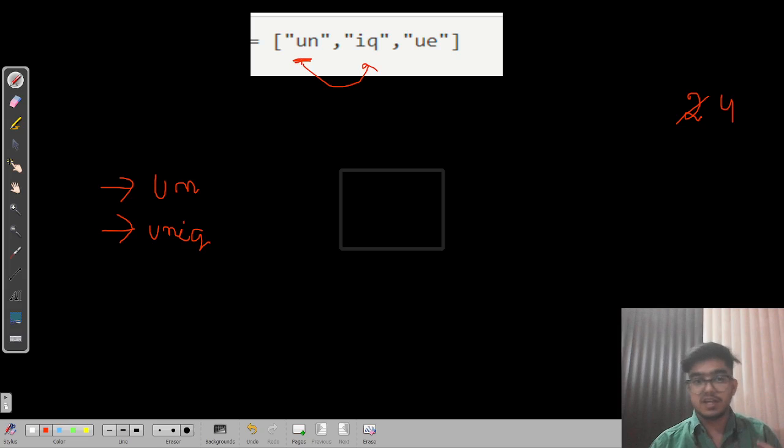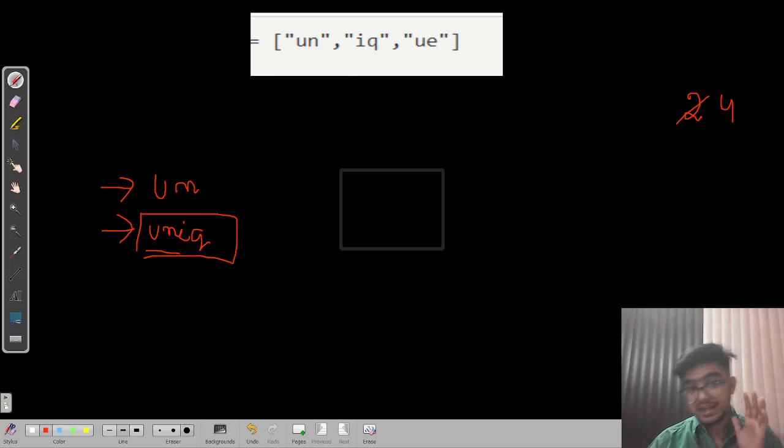Another thing: can we take uniq and concatenate ue with that concatenated string? No, because you can see the u and u are the same here. So this is not unique, and we can't do it. So what is the answer? Can we say this is the answer? Yeah, it has answer 4, but we can't be sure because we have to check each and every possible combination. That is the main concept of this problem.